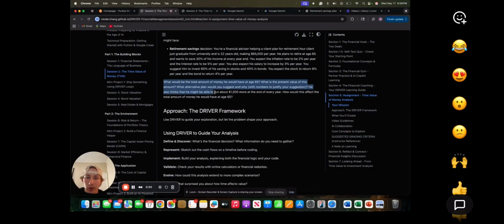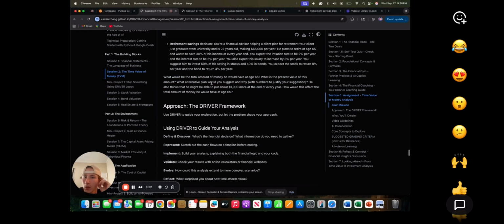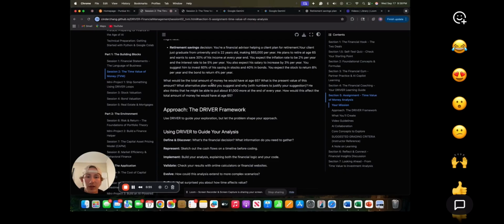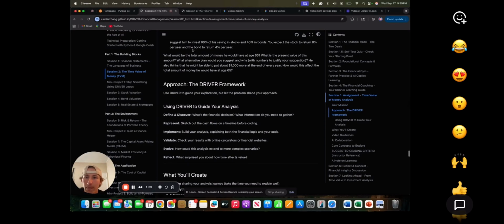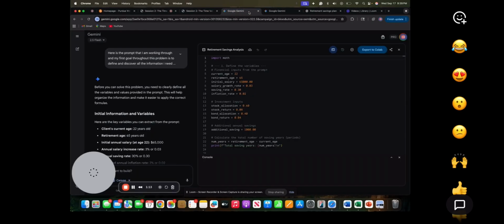And then here are the following questions that we need to answer with the prompt. What would be the total amount of money he would have at age 65? What is the present value of this amount? What alternative plan would you suggest and why, with numbers to justify your suggestion? He also thinks that he might be able to put $1,000 more at the end of every year. How would this affect the total amount of money he would have at age 65? And then we're going to work through the driver framework for this question.